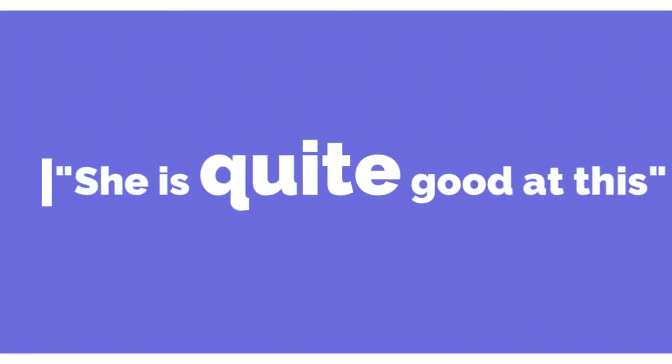So now the next two words are quiet and quite. Now these are those two words that confused me for a very long time. Now when you use QUIET, it's an adjective which refers to making very less noise. Now when you use QUITE, it's an adverb which refers to something less or something more but not complete. For example, you will use QUIET when you're saying she's so quiet today, but you will use QUITE when you will say she's quite good at this.